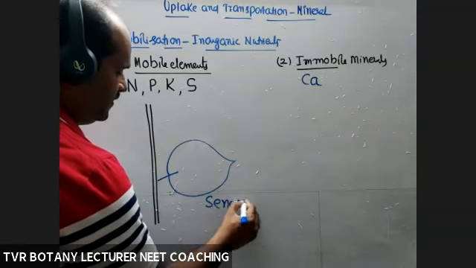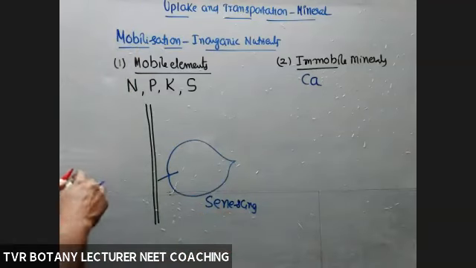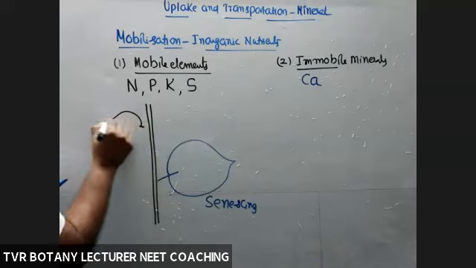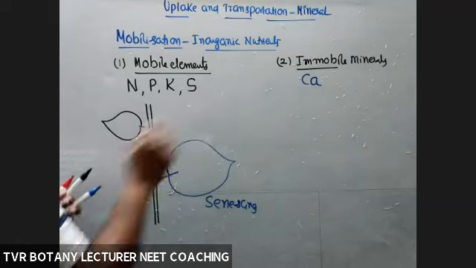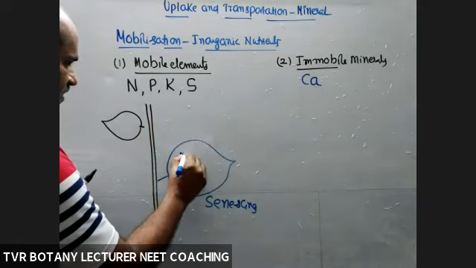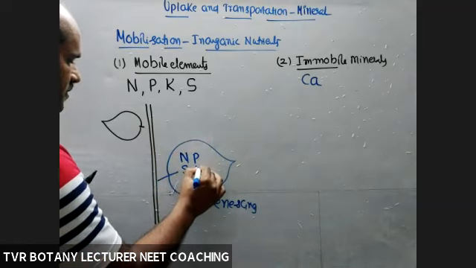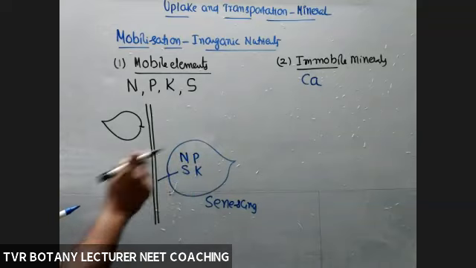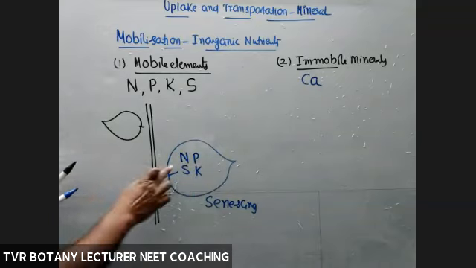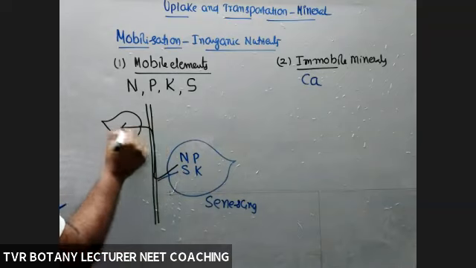If the leaf is old, a number of biomolecules are broken down. Nitrogen, phosphorus, potassium, sulfur are mobilized from the old leaf to the young leaf.